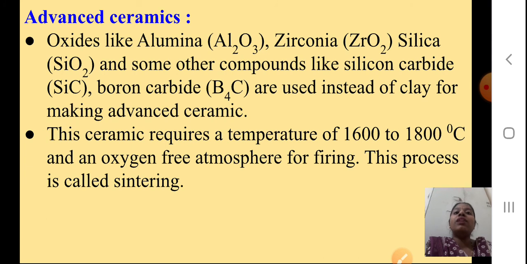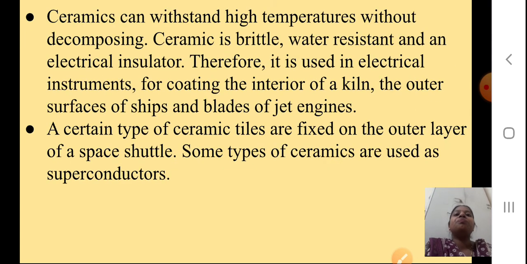Advanced ceramics. Oxides like alumina, zirconia, silica and some other compounds like silicon carbide, boron carbide are used instead of clay for making advanced ceramics. This ceramic requires a temperature of 1600 to 1800 degrees Celsius, students, and an oxygen-free atmosphere is required for firing. This process is called sintering. So ceramics can withstand high temperatures without decomposing.